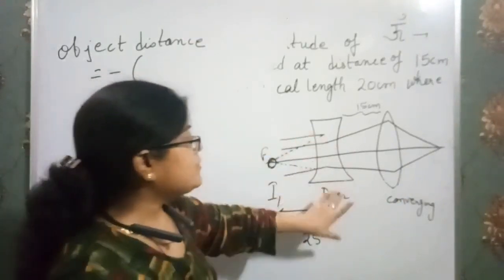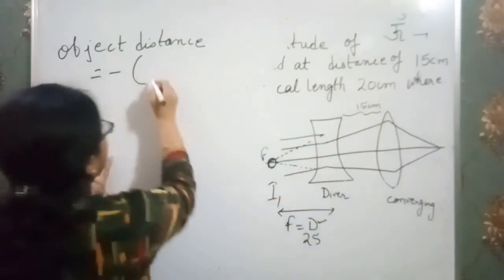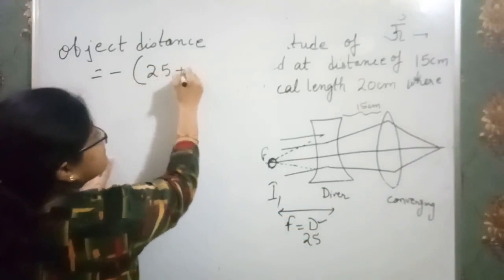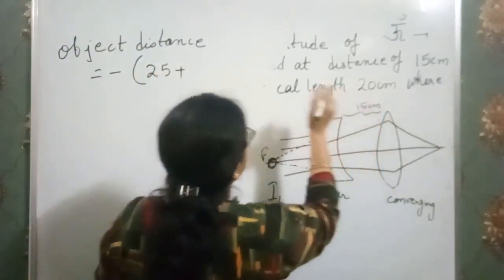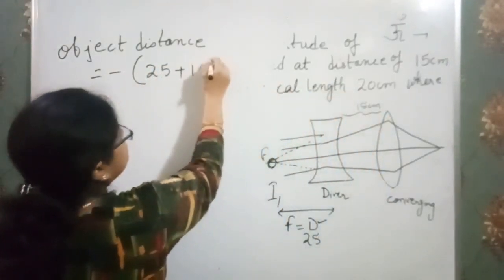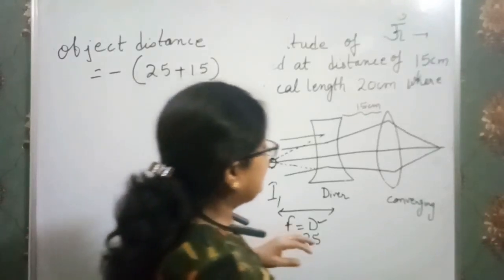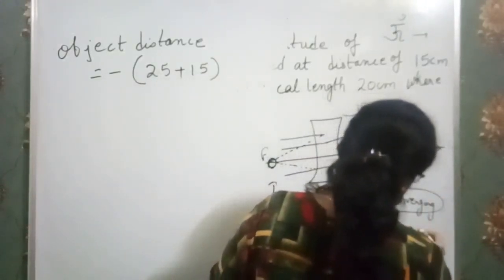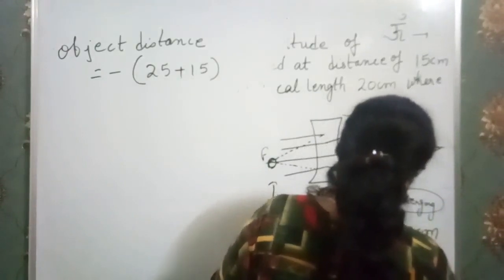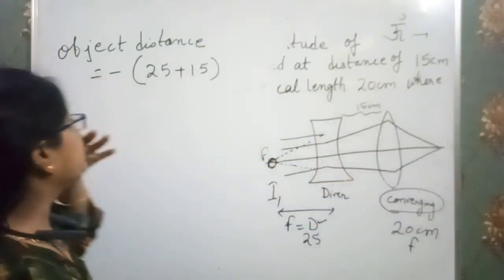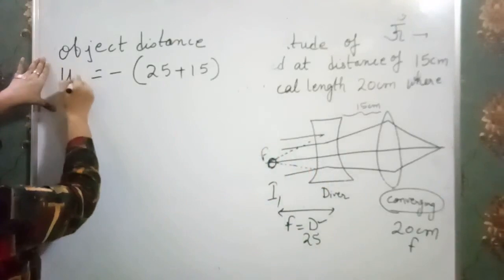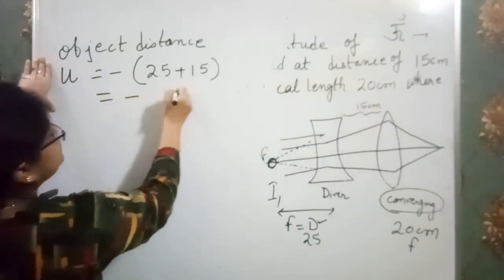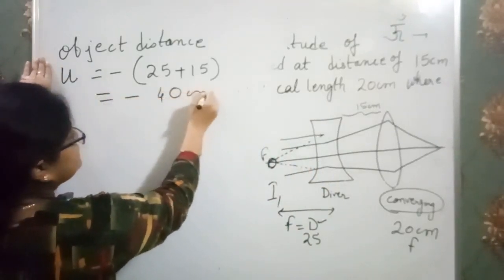Now the focal length of the diverging lens is 25 and the distance between the two lenses is 15 centimeter. Clear? And it is given that the focal length of the converging lens is 20 centimeter. So the object distance, that is u, is equal to minus 40 centimeter.